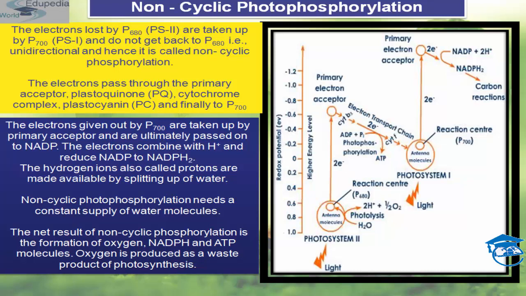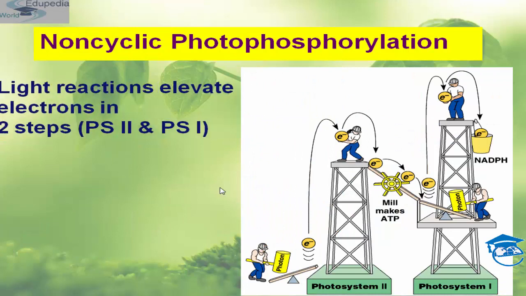Assimilatory power is used in dark reaction for reducing carbon dioxide to carbohydrates. Okay, so this is the significance of non-cyclic photophosphorylation. Now coming back to the